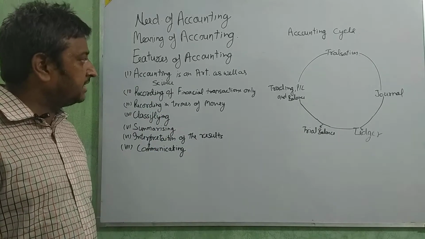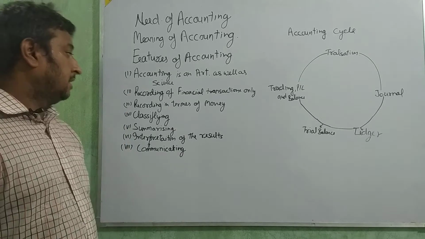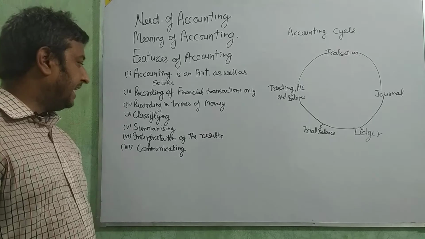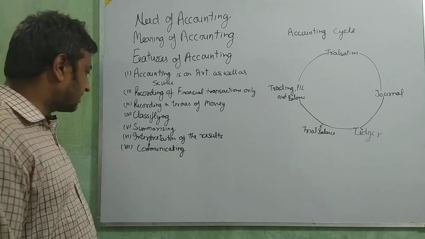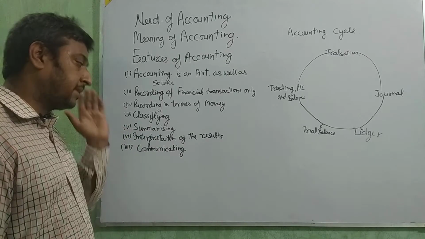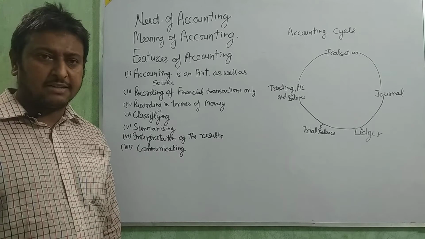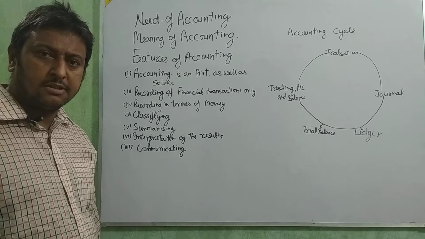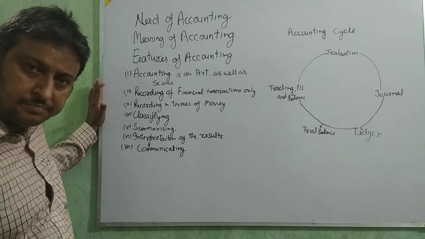First, accounting is an art as well as a science. Then, recording of financial transactions only. Next, recording in terms of money. Next, classifying. Next, summarizing. Next, interpreting the result. Last is communicating. Okay, beta? Clear about that? Are these all clear?